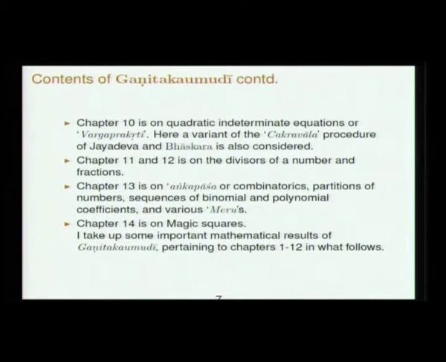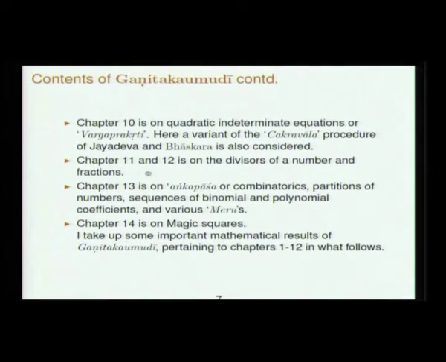Then chapter 10 is on quadratic indeterminate equations or Varga Prakriti, which was done earlier, I mean yesterday here. Here a variant of the Chakravala procedure of Jayadeva and Bhaskara is also considered. Yesterday it was mentioned that when you are going from one step to another, this Pi will come, you know, the auxiliary quantity. Then you have to choose it such that mod of Pi plus 1 whole squared minus d is minimum. So, there is a small change here that Narayana Pandita considers, and you know that Chakravala procedure is due to Jayadeva and Bhaskara, small change is there.